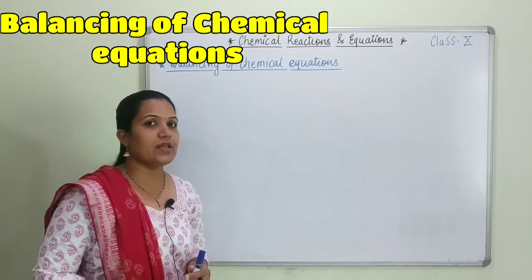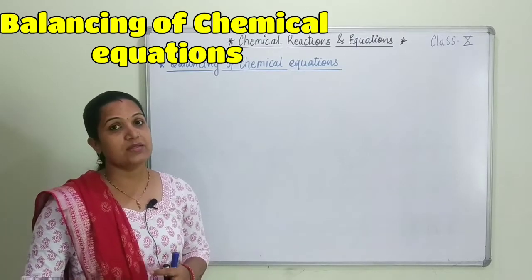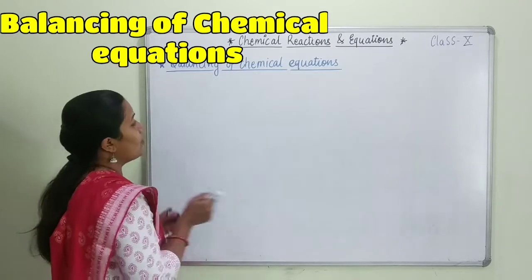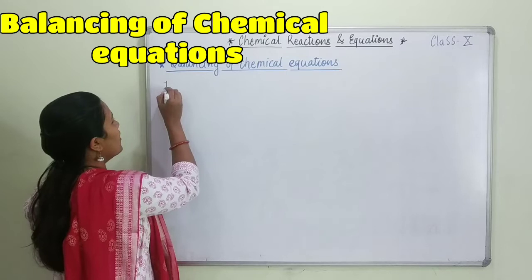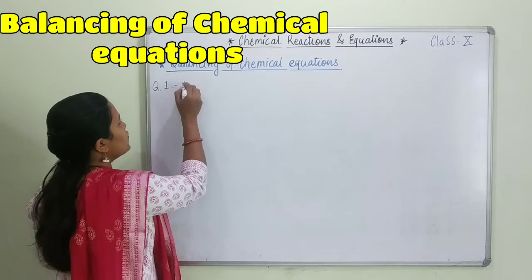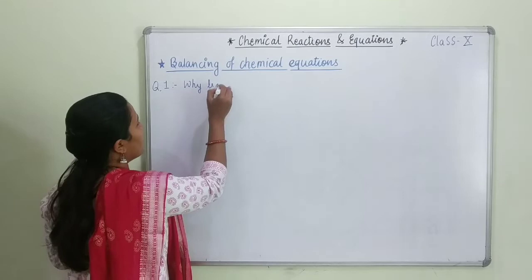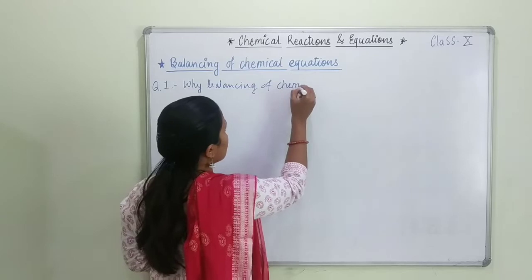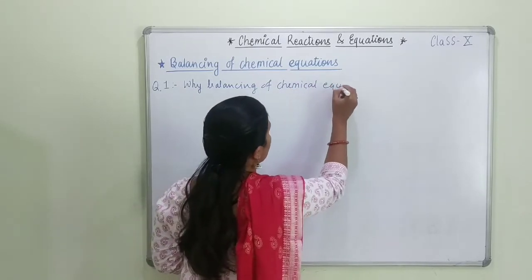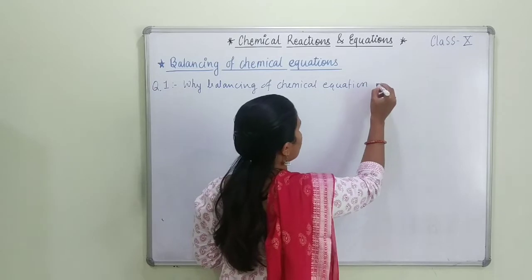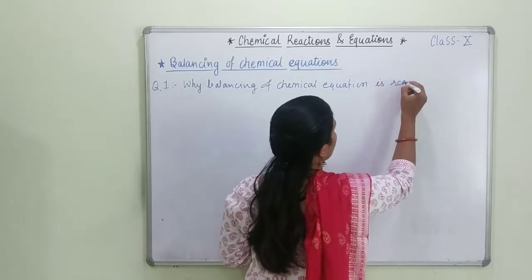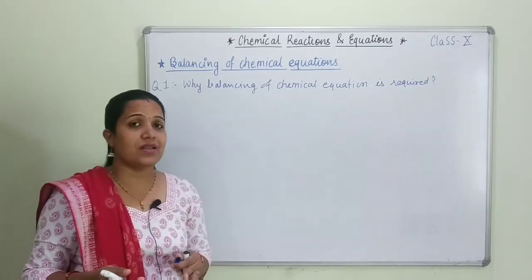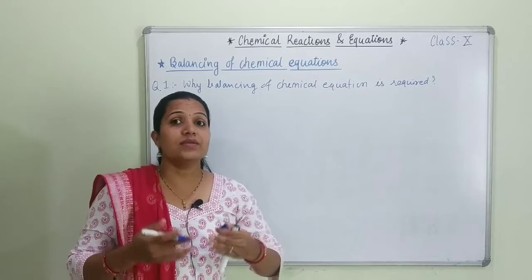So students, the first thing that comes to our mind is why there is a need to balance an equation, right? And this question in board examination can also be asked for 1 mark: why balancing of chemical equations or reactions is required. What does it mean? It means why balancing is necessary, why we always write a balanced equation.